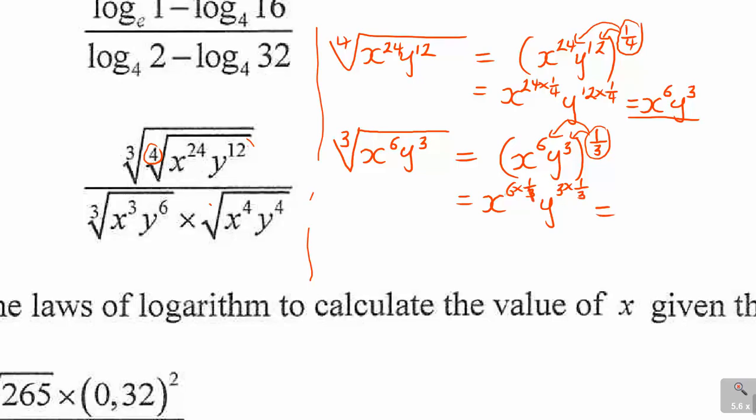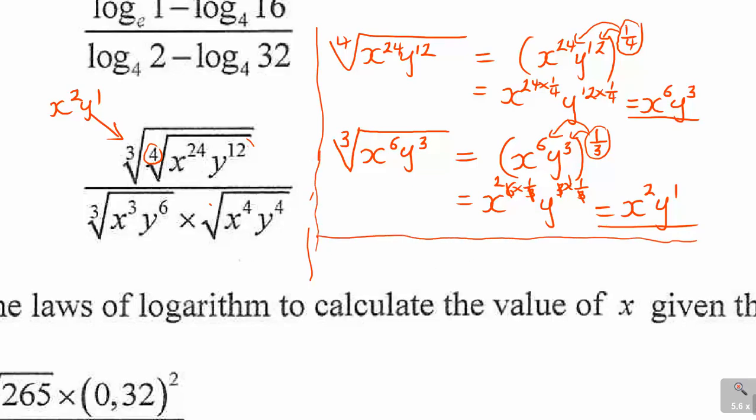6 times 1 over 3, you get a 2. 3 times 1 over 3, you get a 1. So you'll have x to the power of 2, y to the power of 1. So that is what you'll be having at the top: x squared and y to the power of 1. Now, having done that one, you move on to the bottom part.